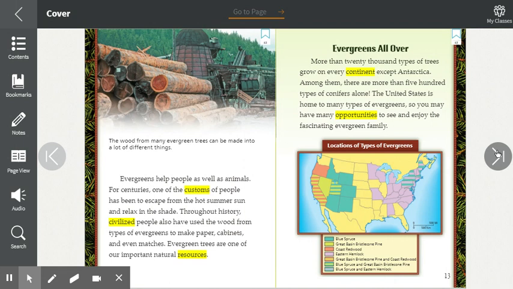Evergreens all over. More than 20,000 types of trees grow on every continent except Antarctica. Among them, there are more than 500 types of conifers alone. The United States is home to many types of evergreens, so you may have opportunities to see and enjoy the fascinating evergreen family. Here are some of the types of evergreens, and it shows where they live. We do have a lot of evergreens here in Washington, even though the map says that we don't have the specific types that are listed here.